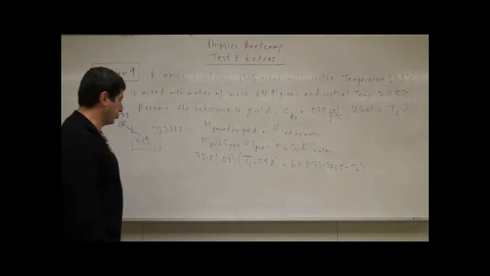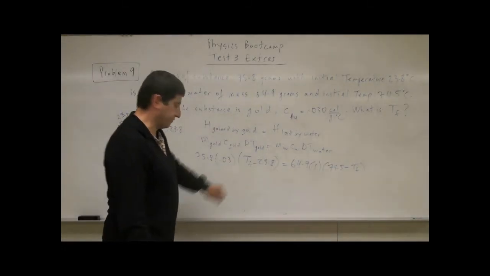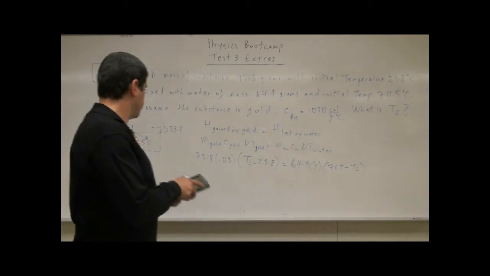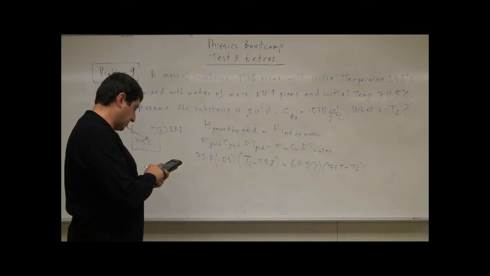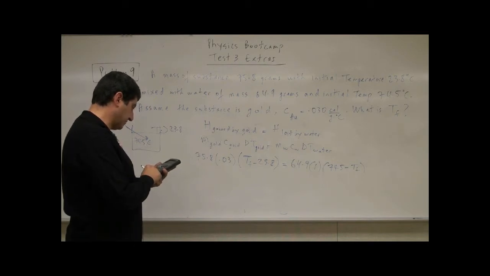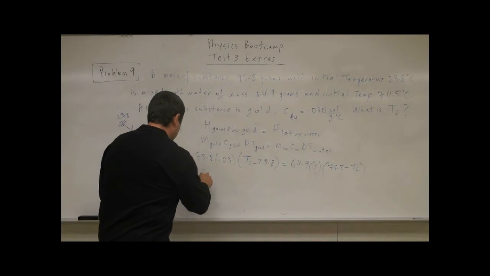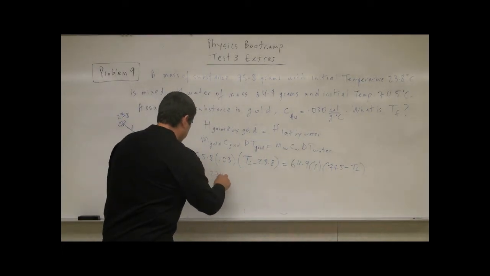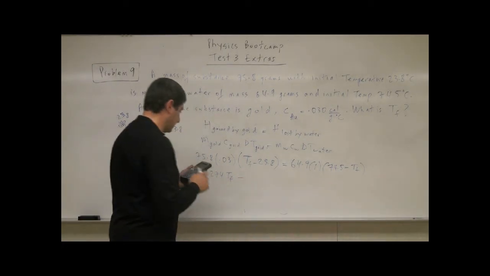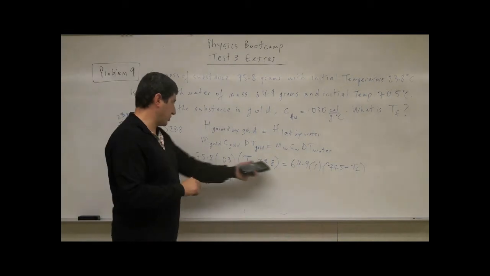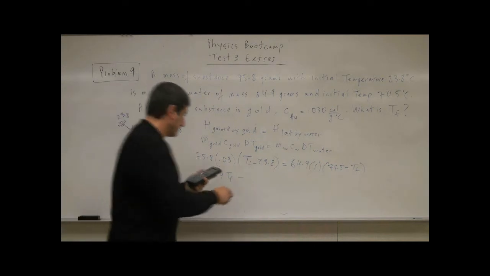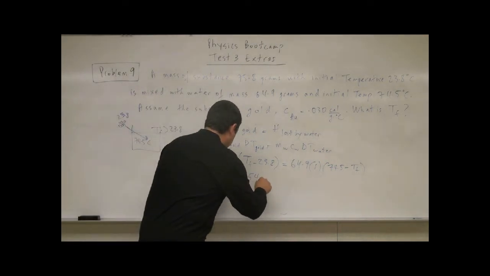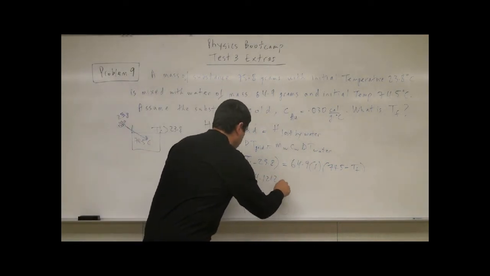Okay? So now how do we solve this? Well, we got to take this, multiply it into here. 75.8 times 0.03. So this is going to be 2.274 TF minus, then distribute this into there, 54.1212.